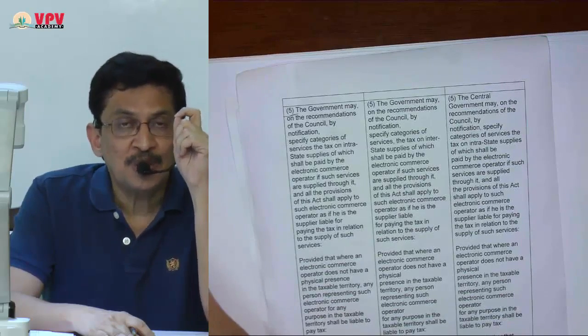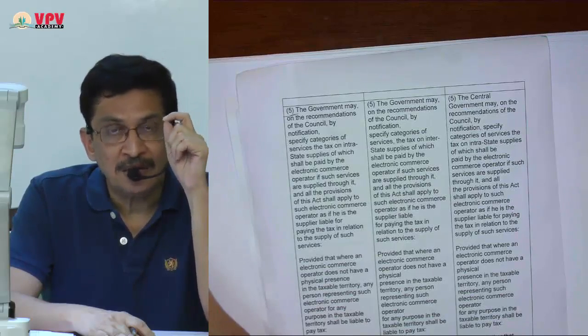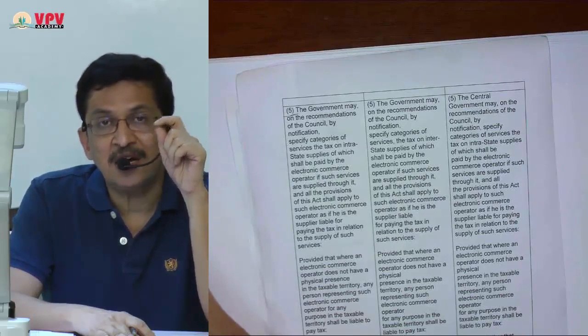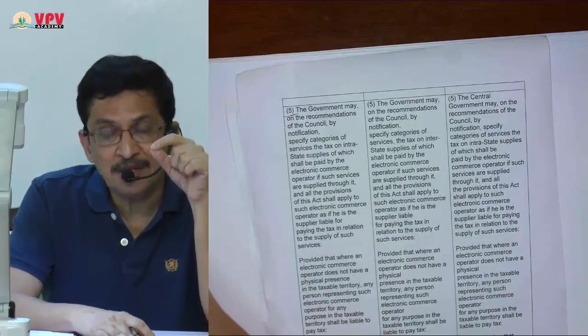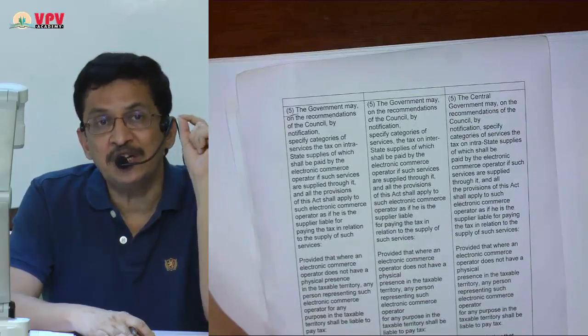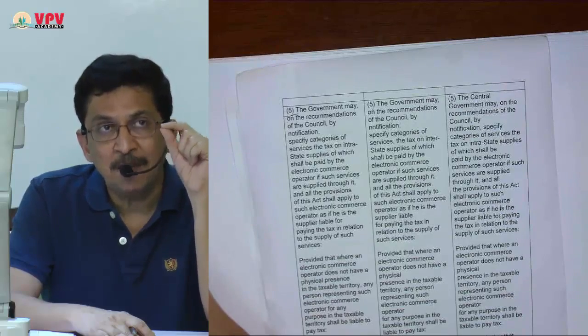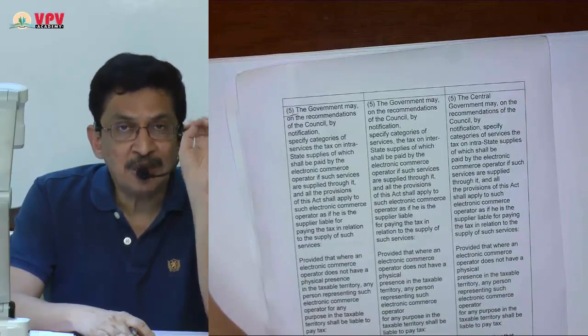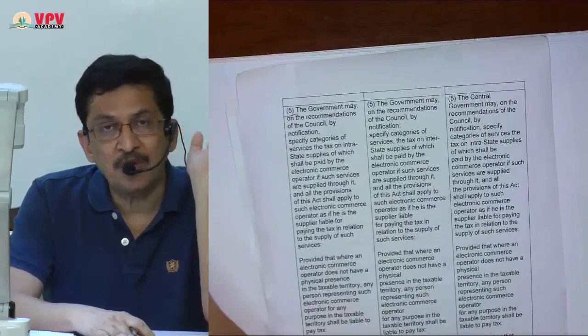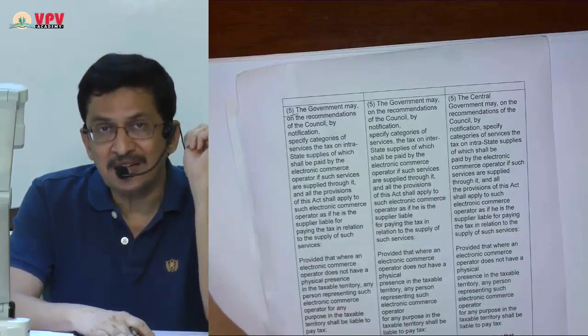And suppose e-commerce operator has neither presence in India nor he has representative in India, then it is his liability to appoint an agent in India, and in that case person liable to pay GST will be that agent. These are the provisions which are copy paste of what we have read in the aggregator concept.